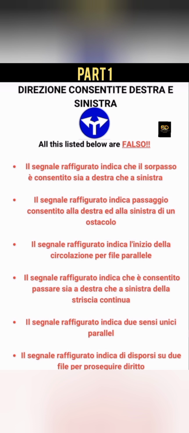Il segnale raffigurato indica di disporsi su due file per proseguire diritto. Another lie. They are saying here that the sign is saying we should displace ourselves in two lines so that we can be able to go straight. In a lie, you cannot go straight. If you like, displace yourself in 1 million lines. That's not what the sign is saying.